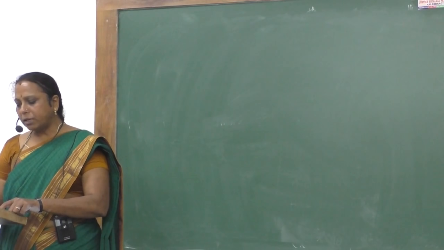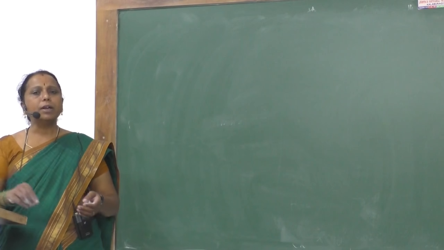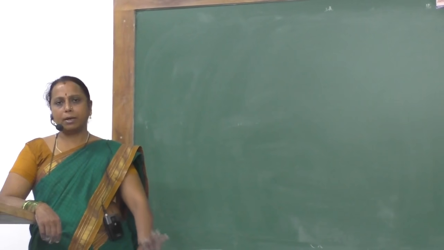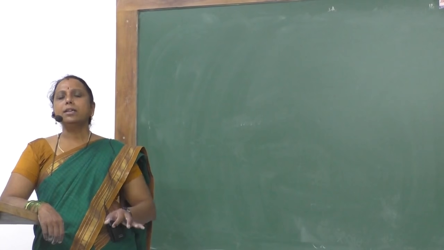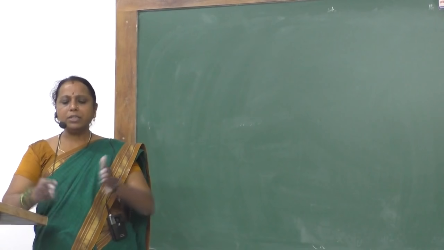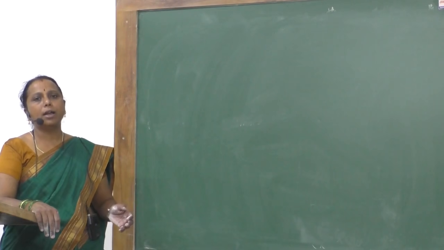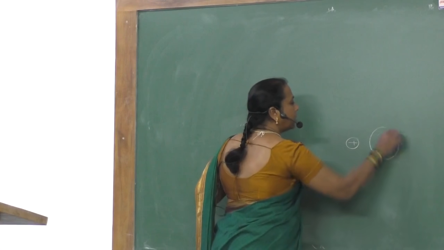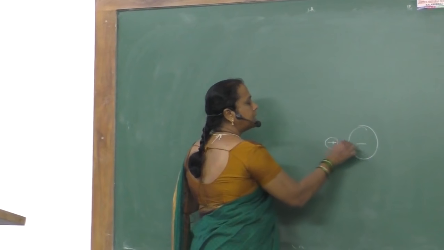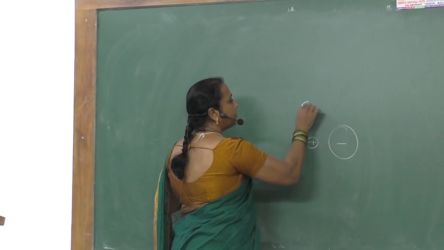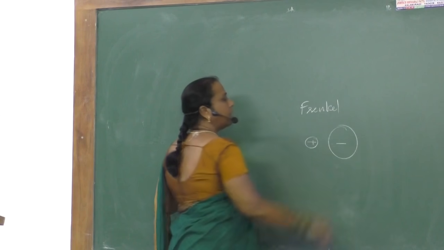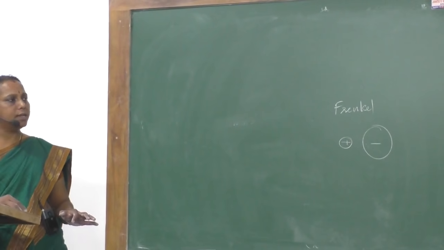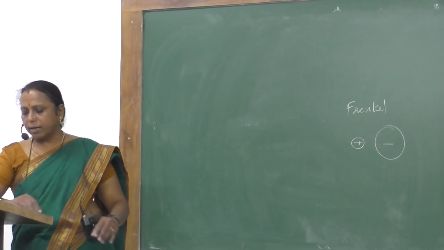When do we expect a Frenkel defect? Frenkel defect is seen in ionic crystals with low coordination number, or in ionic crystals in which there is a large difference in the size of cation and anion. Cation is generally smaller and anion is larger. If at all this difference is there, then we will find what kind of defect? Frenkel defect. Large difference in the cationic and anionic size, then we expect Frenkel defect.